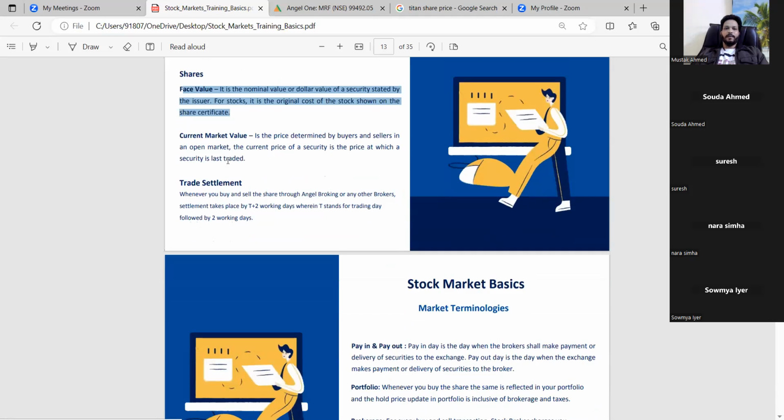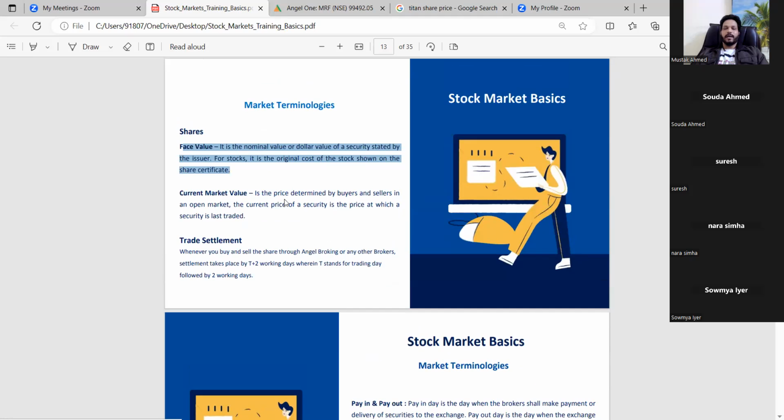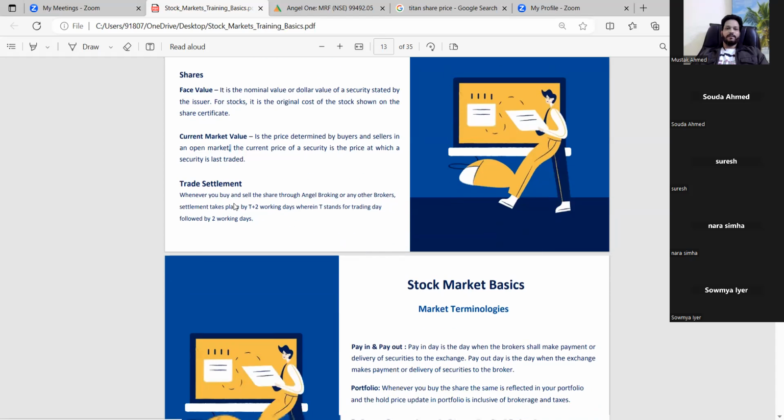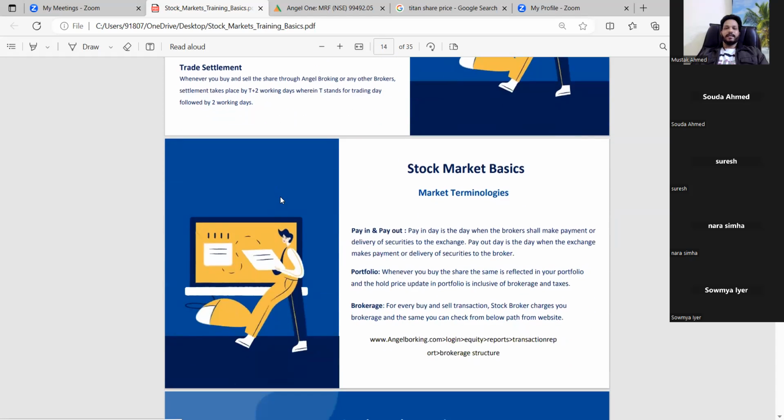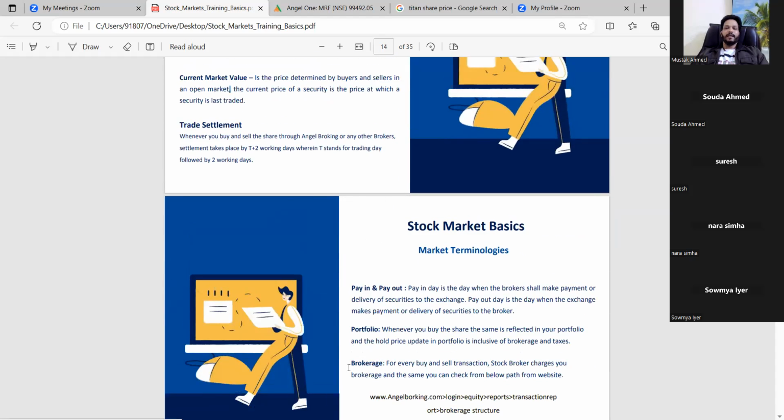The current market value is the current price of the stock, which is listed after the IPO. The current market price for Titan is about 3,000, right? That is the current market value. Now trade settlement. For example, any money which you borrow or pay, there is a settlement that will happen, right?